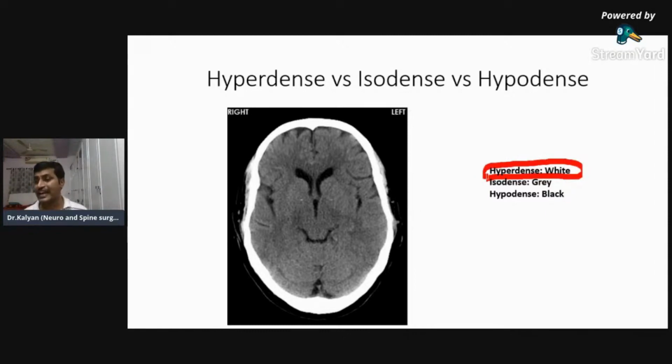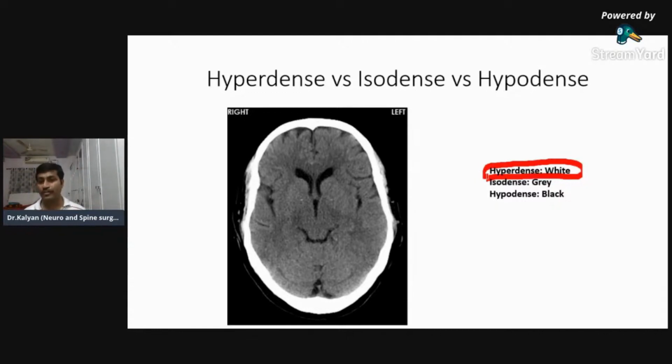So what is the color of a bone in an X-ray? Suppose I take an X-ray pelvis or X-ray lumbosacral spine. What is the color of the bone? Is it white or black? Bone appears white.